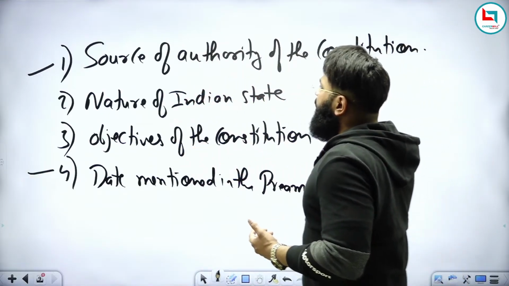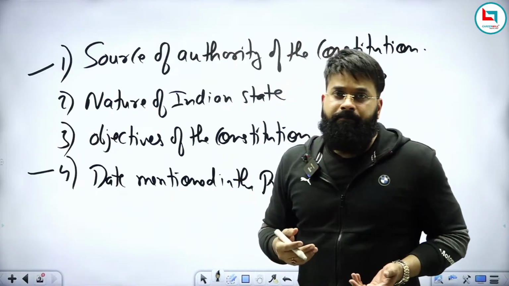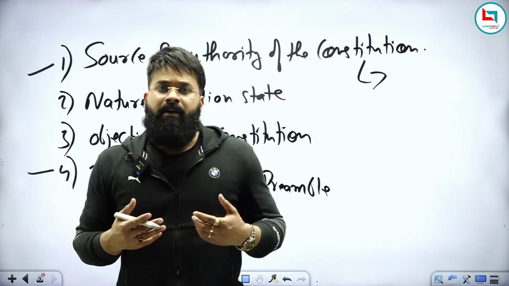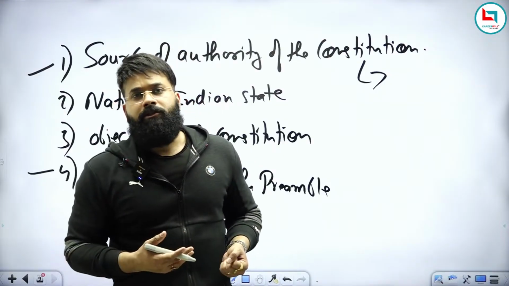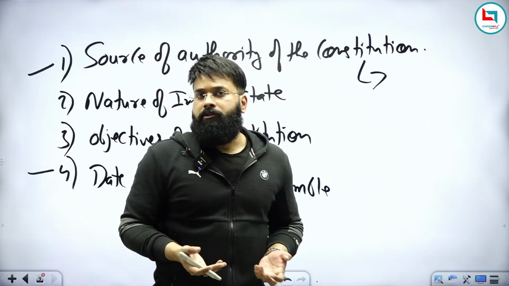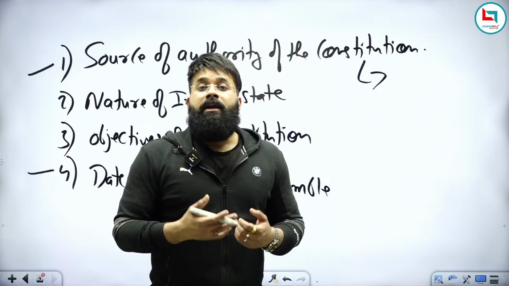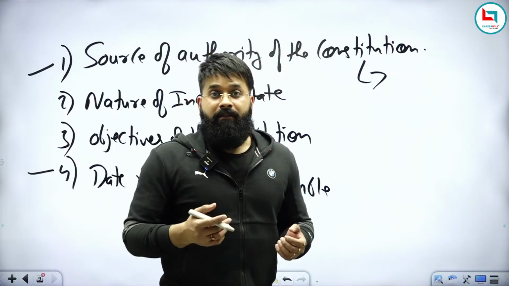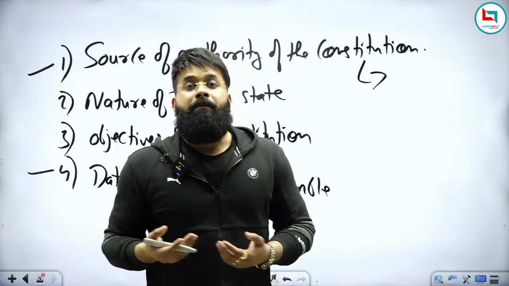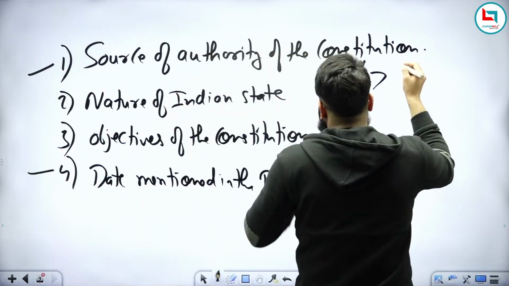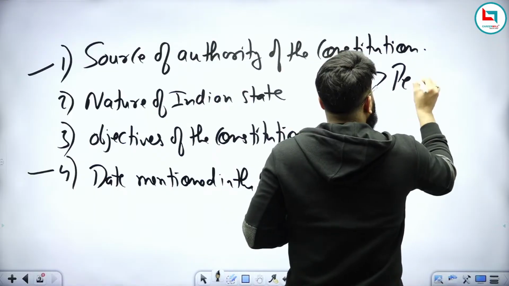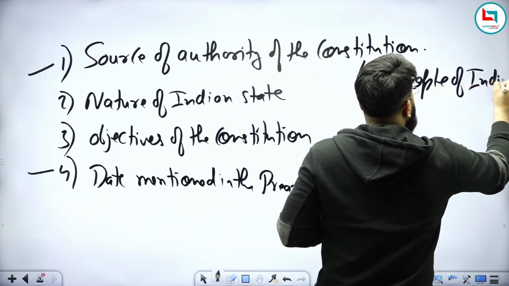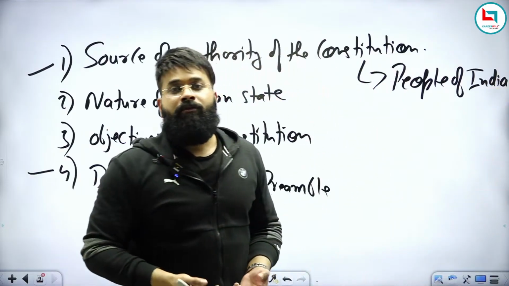So from where does a constitution get its authority? Everyone in this country respects the Indian constitution. They have a certain amount of respect for it. So why do they have respect for it? Because the Indian constitution derives its authority from the people of India. And the preamble also starts with "We the people of India." So the answer is simple. What is the source of authority of the constitution? It is the people of India.